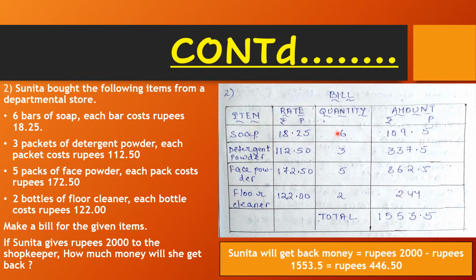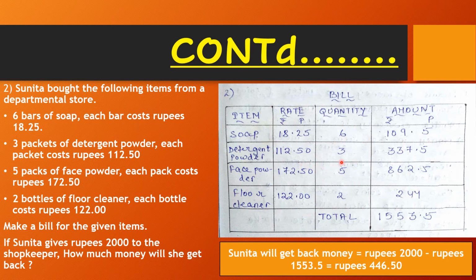Then we need to calculate the amount for each item by multiplying the rate by quantity, as cost of each bar of soap is 18 rupees 25 paisa. Sunita has bought 6 bars of soap. Hence, the amount of 6 bars of soap is 18 rupees 25 paisa multiplied by 6, which gives 109 rupees 50 paisa.